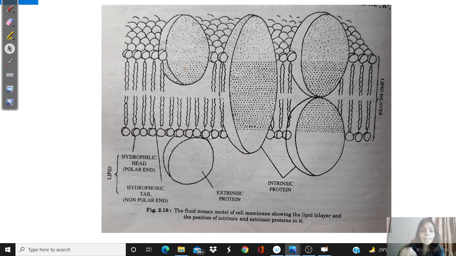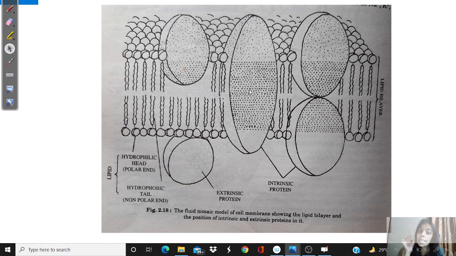And on their detachment, the structure of cell membrane will not be distorted. It can be maintained. But coming to intrinsic proteins, they constitute about 70% of total proteins found in the membrane.